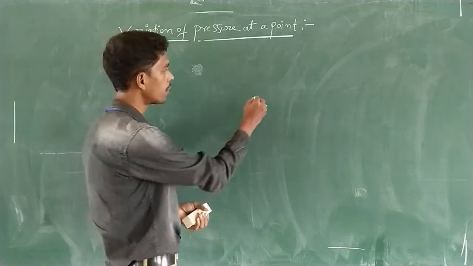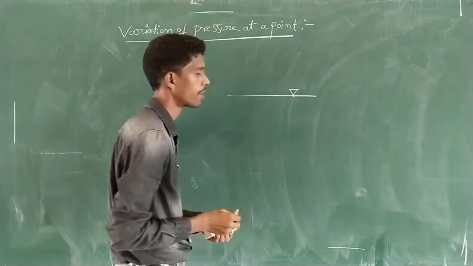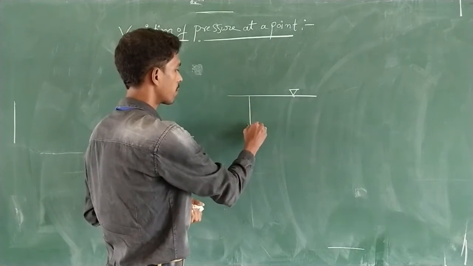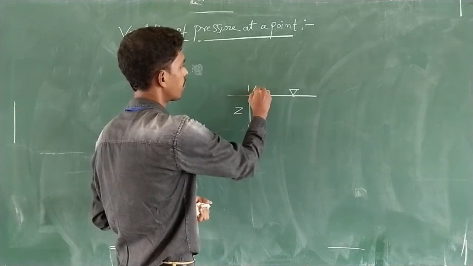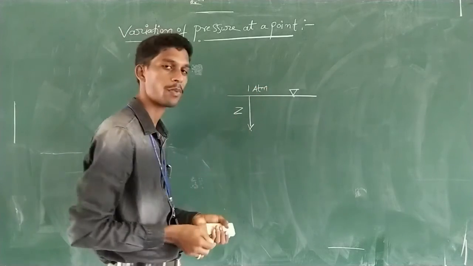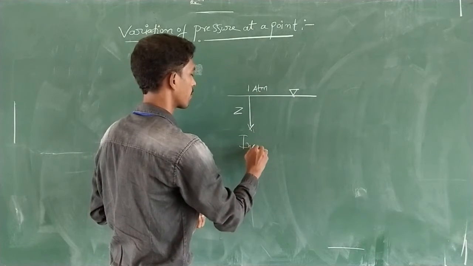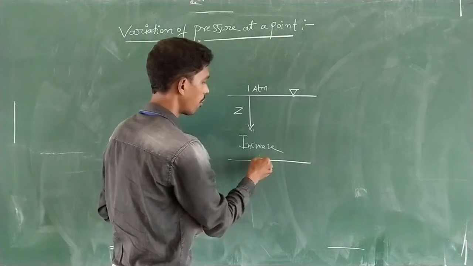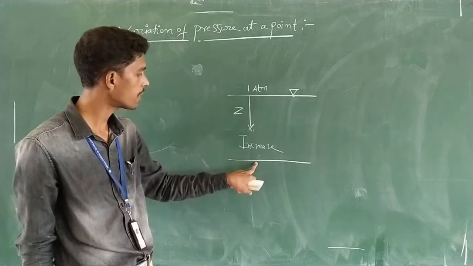Before knowing that, assume this is the level of a standard fluid, say a water level, with 1 atmosphere of pressure.